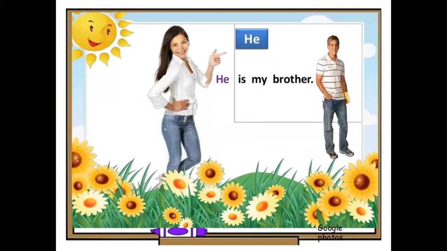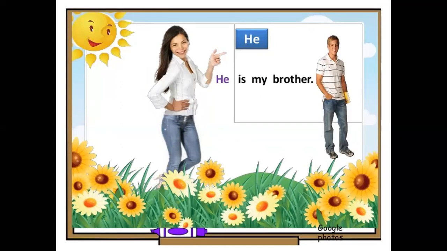What else? He, to talk about a boy. He is my brother. Or for example, two friends are talking inside the class, Kamil and Zuhair. Zuhair is talking, he tells me that Kamil, he is my friend. So he, when you want to talk about your friend, about a boy, comes before the action, at the beginning, so that means it is a subject pronoun.